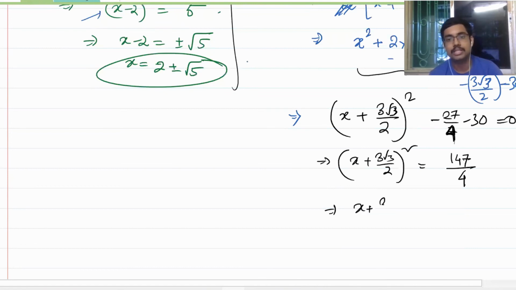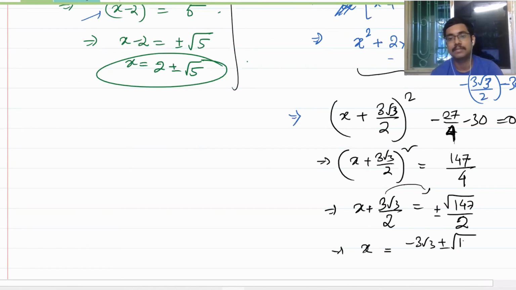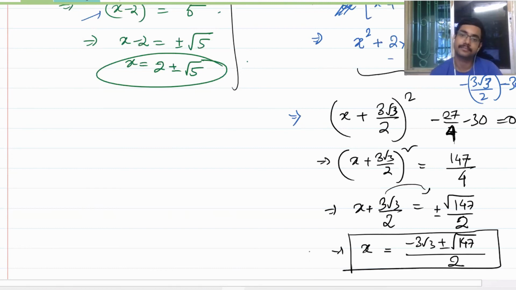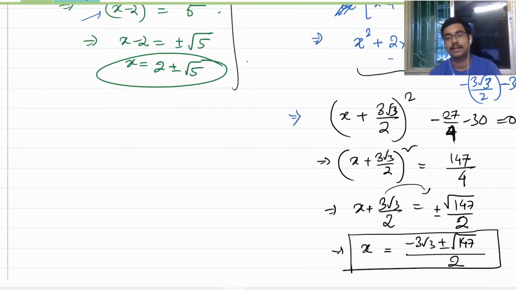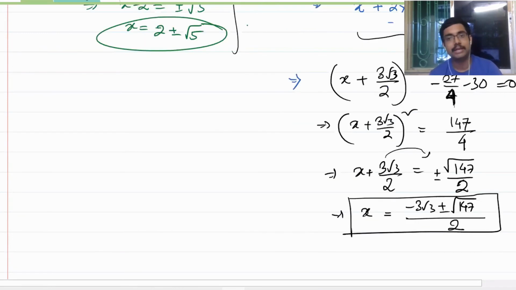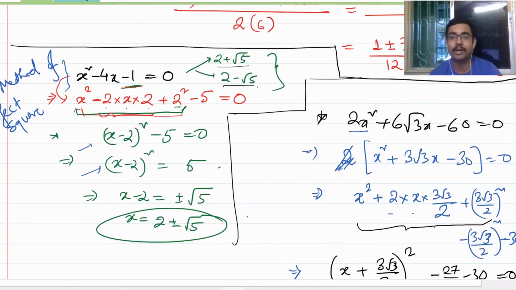Now you just put up this square, and in the right side you will be putting a square root. So it will be root 147 by 2, and you will have a plus minus. So if you take this to this side, it will be minus 3 root 3 plus minus root 147 by 2. Is this clear? The same thing would come if you directly plug in the quadratic formula.